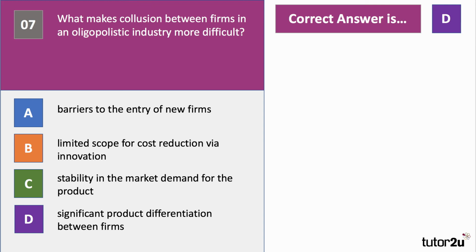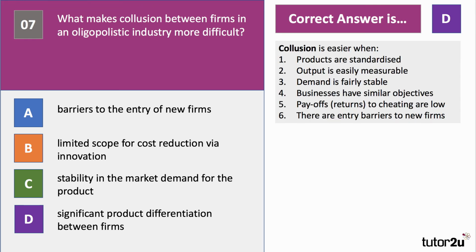Let me explain this in terms of thinking about what makes collusion easier. Collusion in an oligopoly tends to be easier when products are standardized. Classic examples would be something like cement or oil. Output has to be easily measurable. So if you impose an output quota, you need to know how much output each of the cartel firms is producing. It's easier to run a cartel when the market demand is fairly stable and predictable, in other words, not subject to big external shocks. That's why C is wrong.